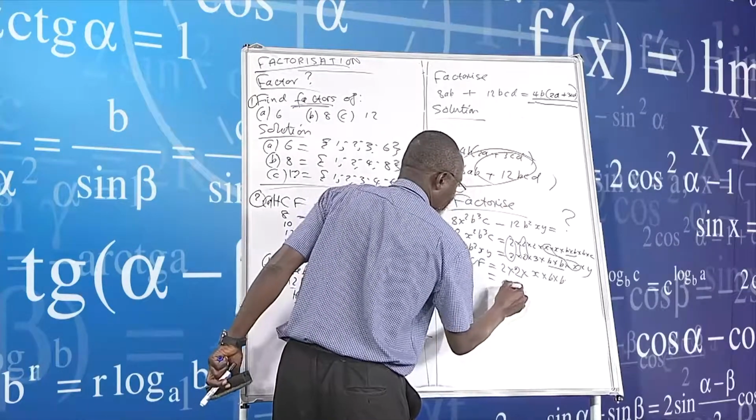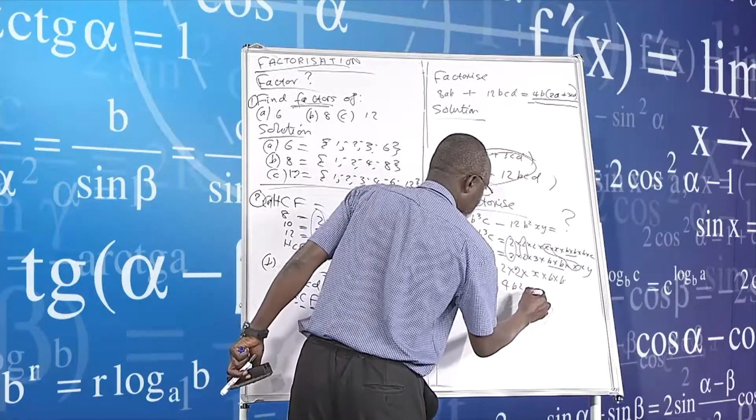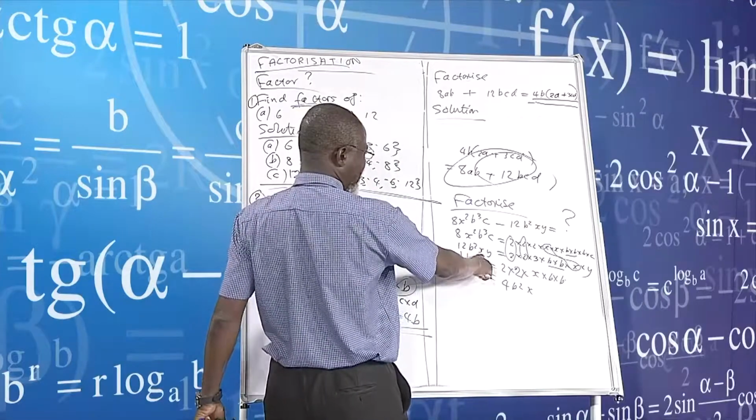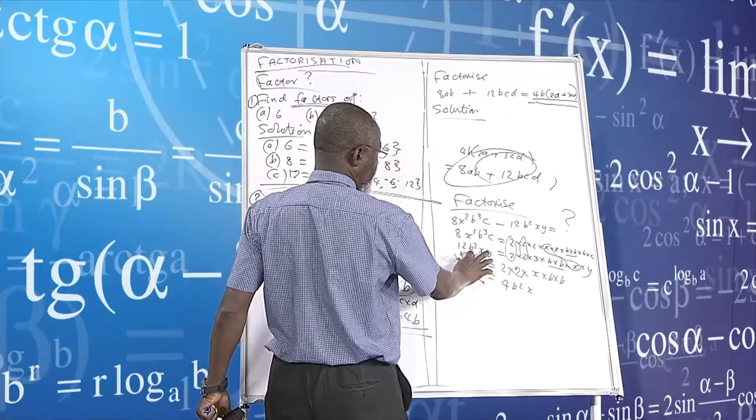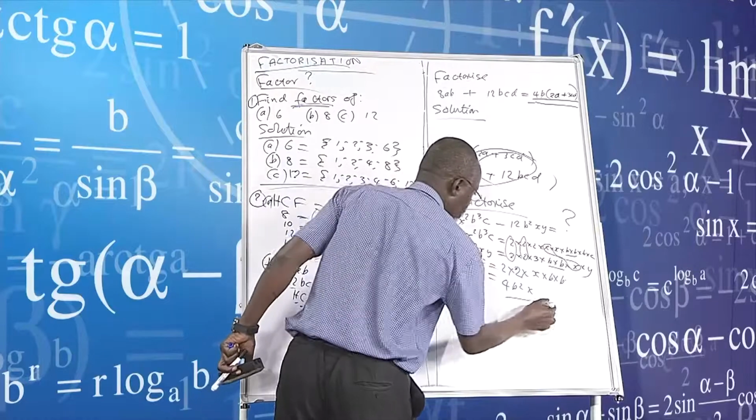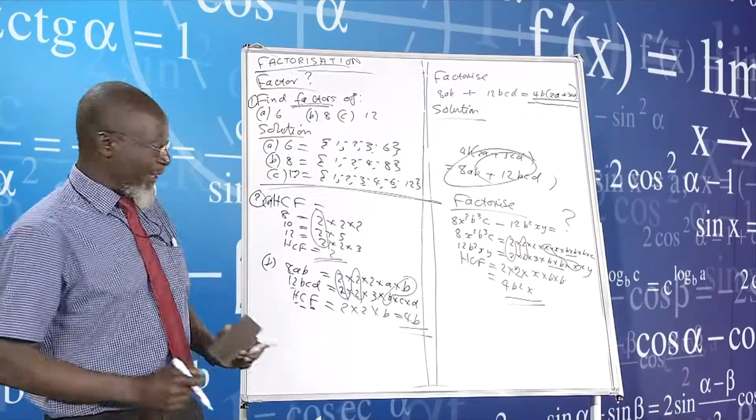So what am I saying? 4b squared x. 4b squared x. So this is the highest common factor.